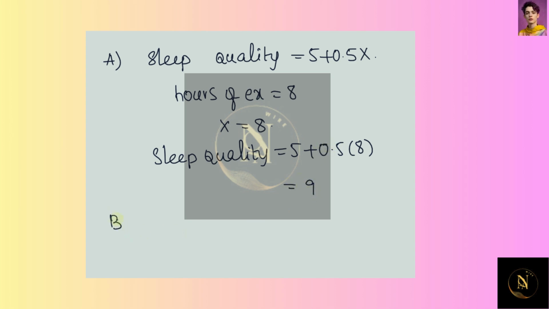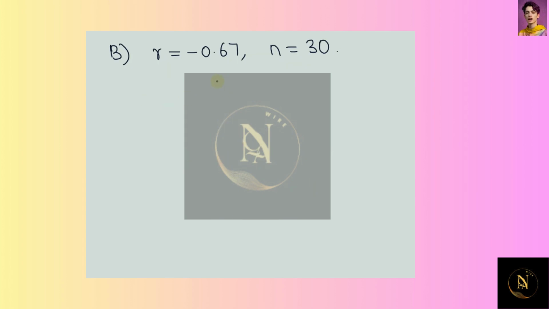Now in the B bit they have given R is equal to minus 0.67 and the sample N is equal to 30. Here rho represents the population correlation value. So the hypothesis H0 is rho equal to 0 and H1 is rho not equal to 0.